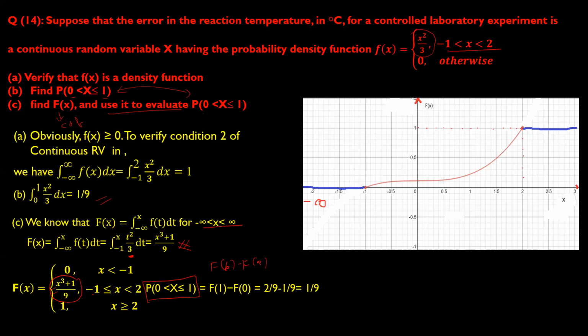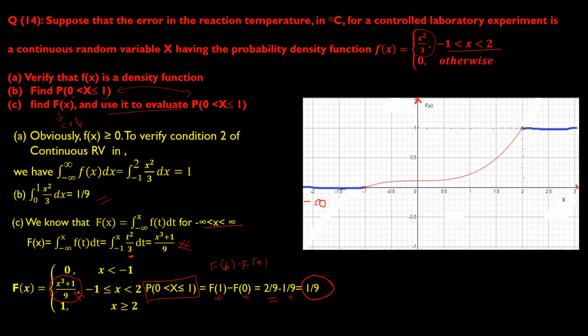So F of b will be F of 1 minus F of a, which is F of 0. You have to substitute F of 1 in this expression. When you put F of 1, you will get 1 cube plus 1, which is 2 by 9, minus, when you put 0, you will get 1 by 9. So the value is 1 by 9.